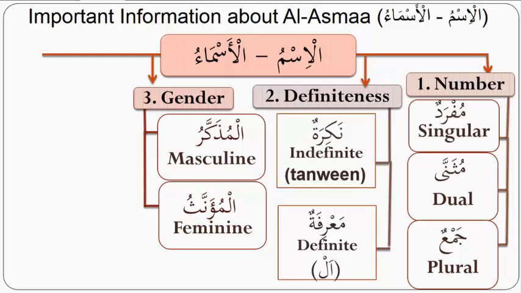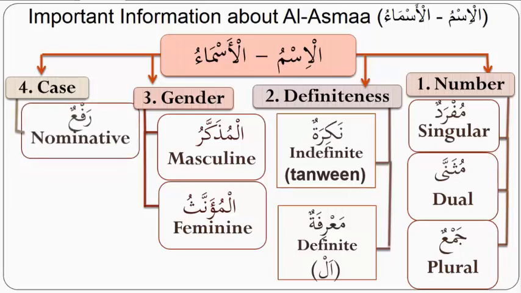So this is something that is important to pay attention to. Look, the word al-mudhakkar is masculine, and the word al-mu'annath is also masculine. The word nakiratun is feminine, and ma'rifatun is feminine. So in Arabic, there are only two genders, masculine or feminine. The fourth category is the category of case. Now, this is also present in English, but it is not as clear as in Arabic, okay?